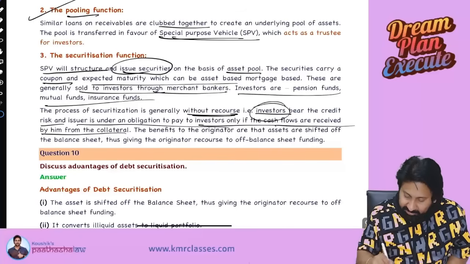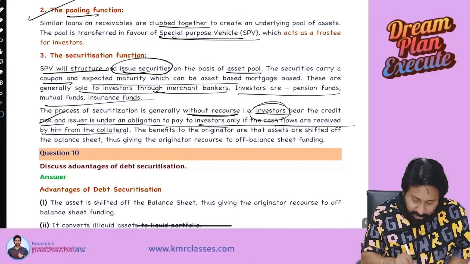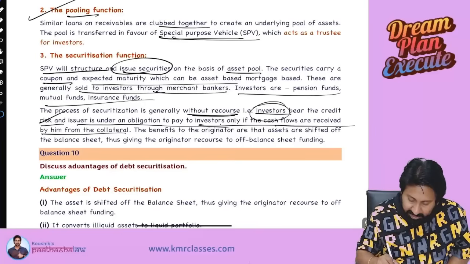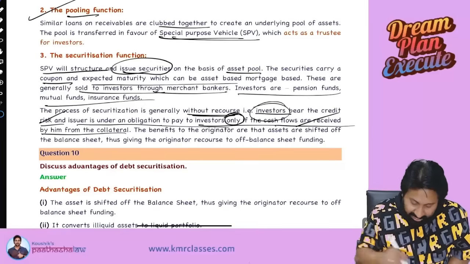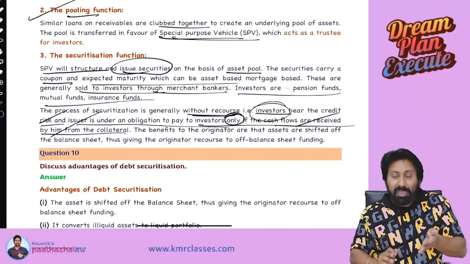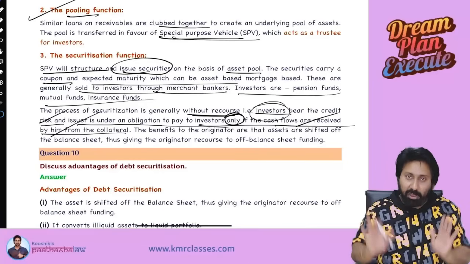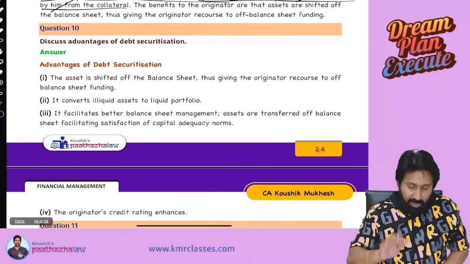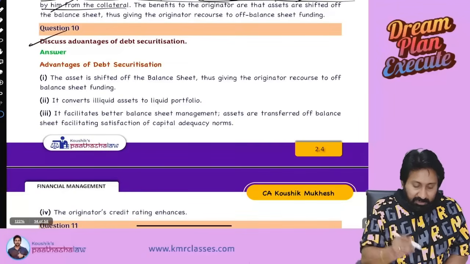So investors bear the credit risk, and the issuer is under obligation to pay the investors only if cash flows are received by him from the collateral. It means if that borrower pays me, I will pay you interest. That risk will always be involved in securitization. Advantages. What is the advantage of debt securitization?